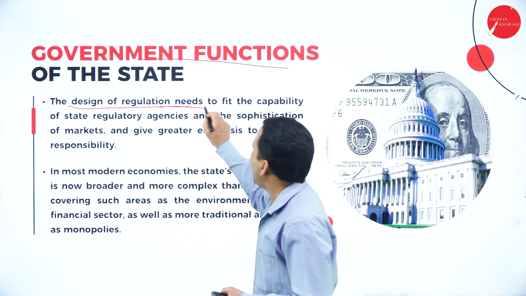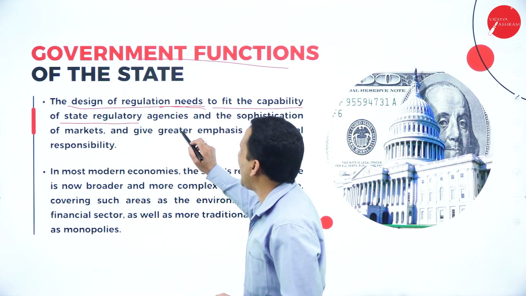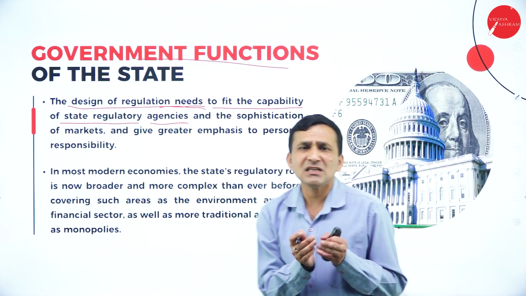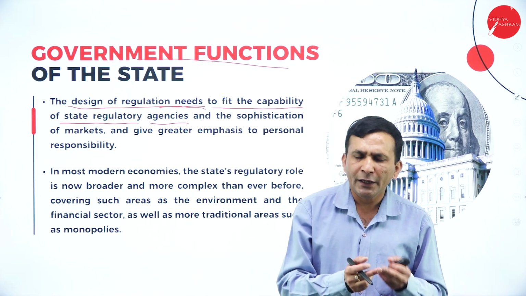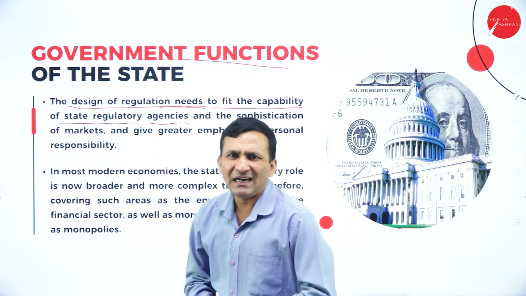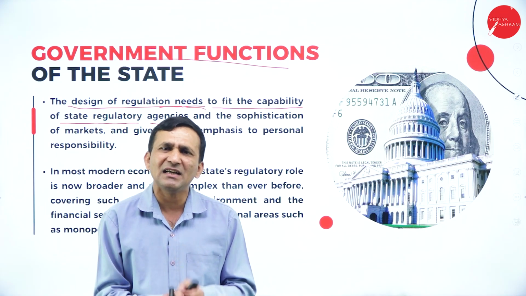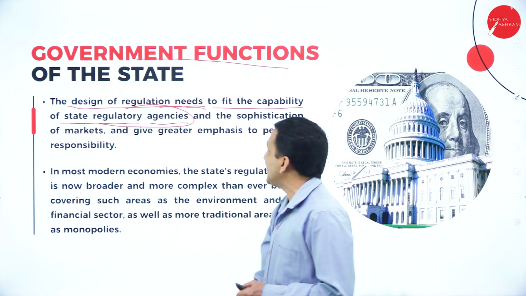The design of regulations needs to fit the capability of the state regulatory agency, because whenever the government passes any rules and regulations, sets a policy, or gives guidelines for the businessman, the state is taking that on as a regulatory agency.